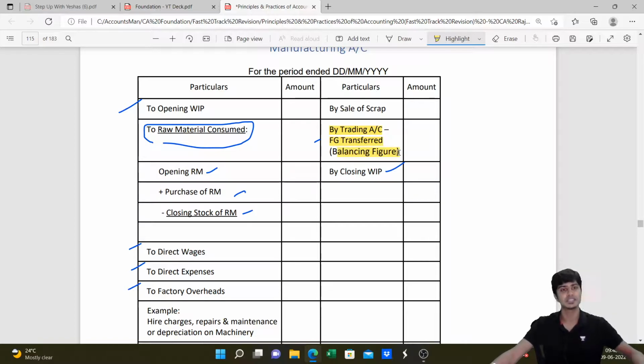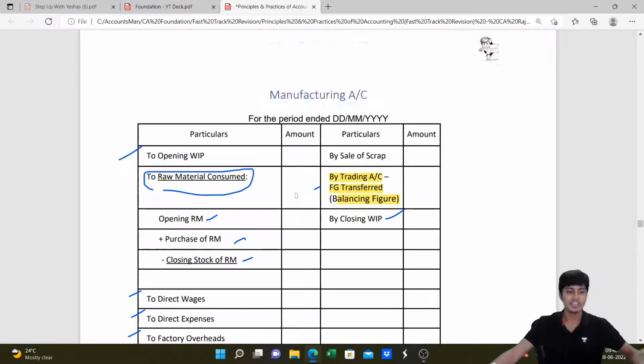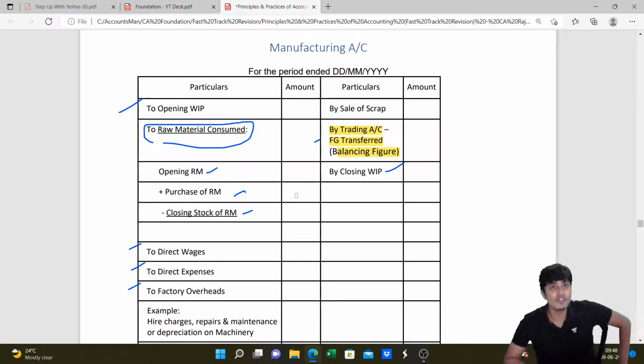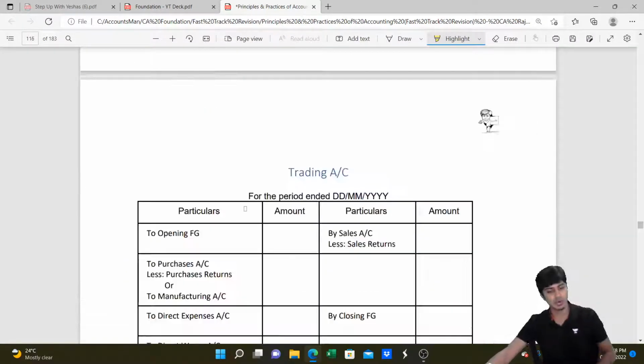This is found as a balance sheet figure. There is not going to be any profit on the manufacturing process. Manufacturing account is prepared with the objective of identifying the value of goods transferred from manufacturing to trading. That is the cost of production. That is the objective of manufacturing account. There is no profit in manufacturing. Profit is at the time of sale. So if there is any sale of scrap, it's simultaneously written in manufacturing account. Then we'll go down to trading account.